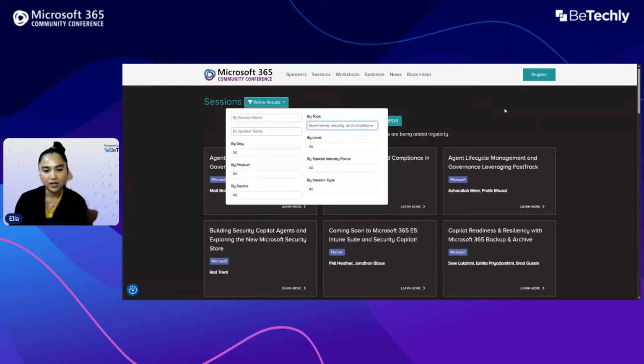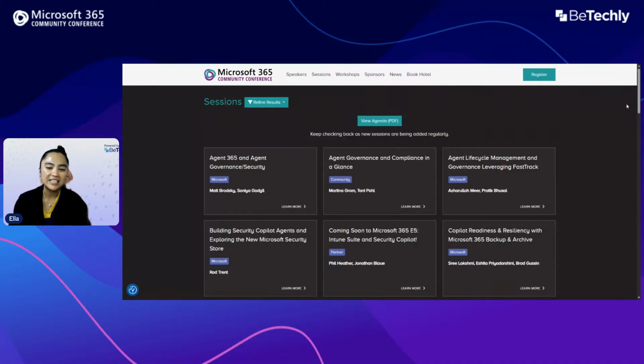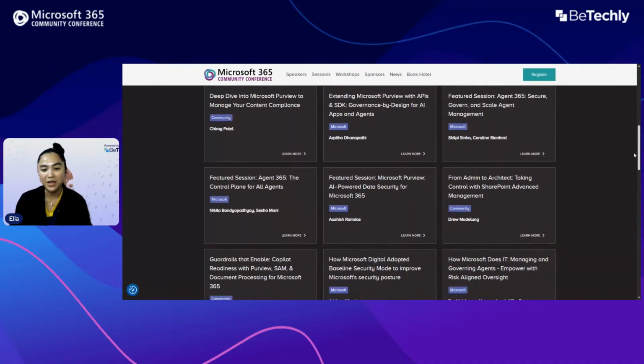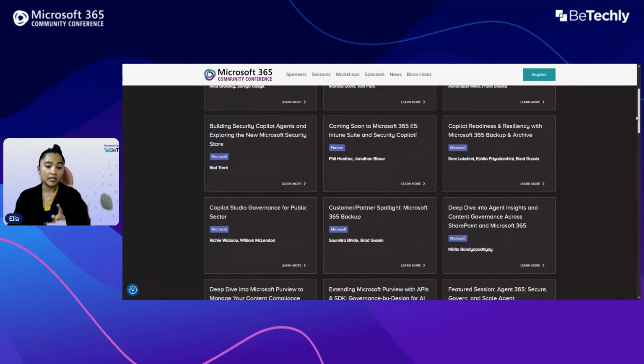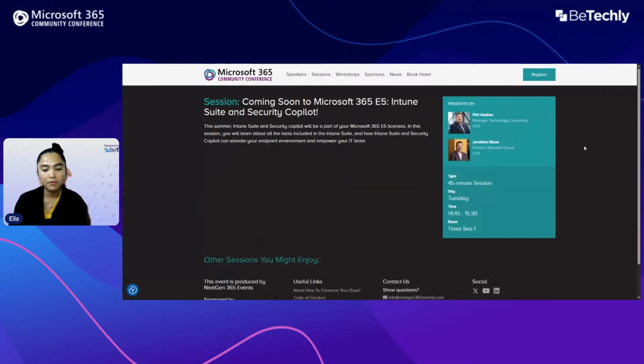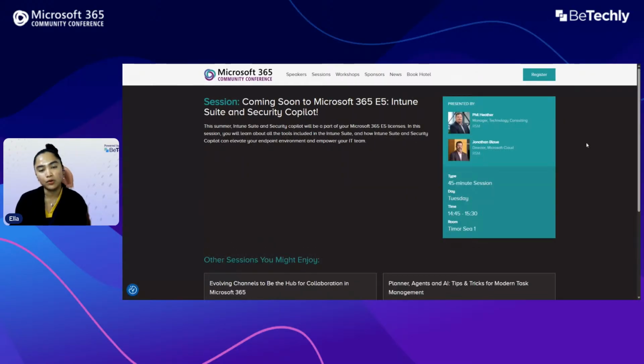So as you can see here, there's no additional step required. Selecting a topic automatically filters the sessions for you, making it easy to scroll through and explore the full range of content available for this topic at the conference. Well, if you click any individual session, you'll be able to see the date, time, and the full session details, which make it easier to decide what you want to attend.